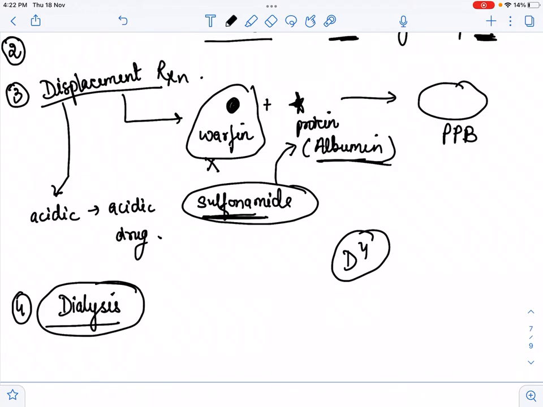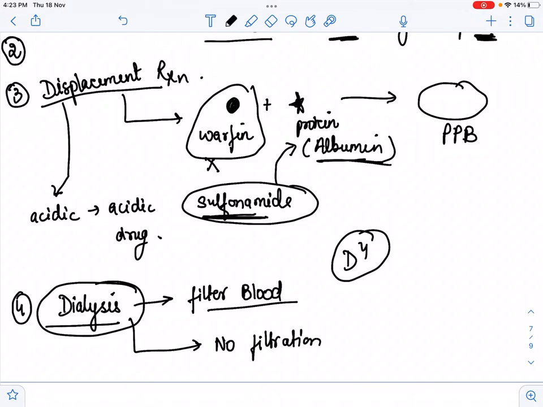So in the dialysis, what do we mean? Dialysis means we have to filter the blood. So filtering of blood is happening. Now in the dialysis, do you know whether filtration of protein will happen or not? My answer is no. There is no filtration of protein, because if protein were filtered, then hypoproteinemia would occur in the particular patient's blood, because protein is getting filtered. So protein quantity will decrease in the blood. So hypoproteinemia will occur.